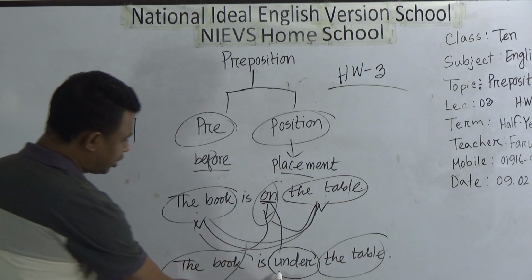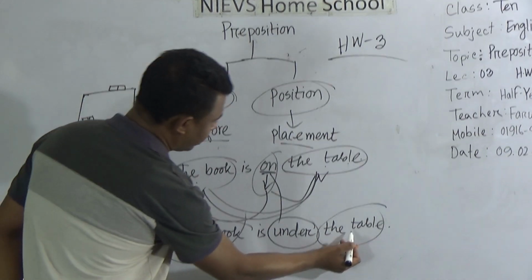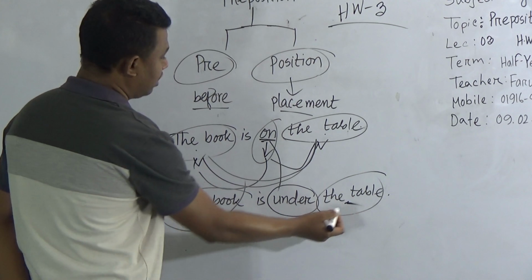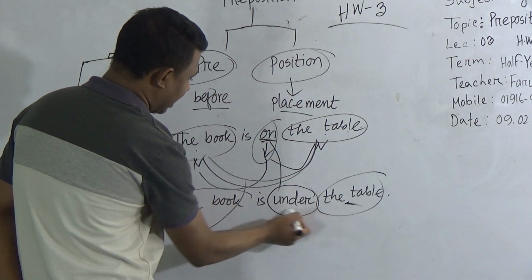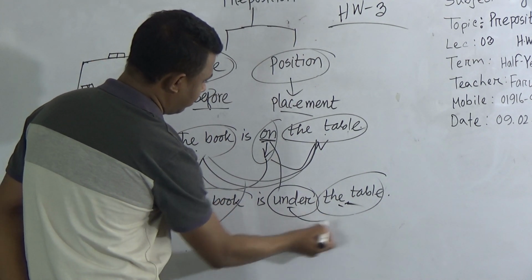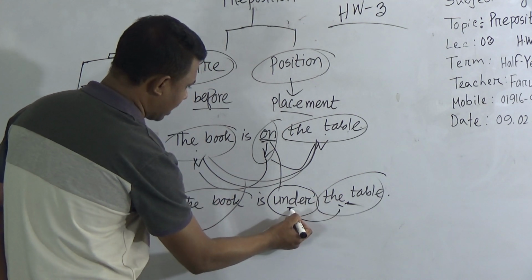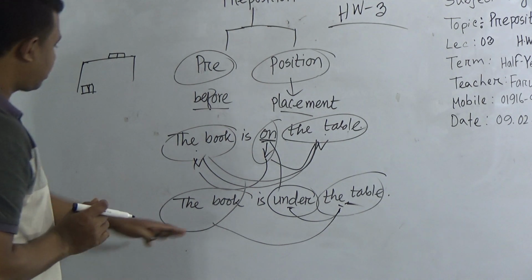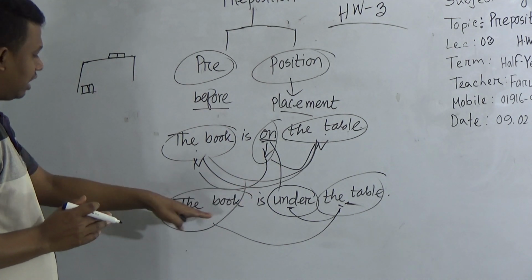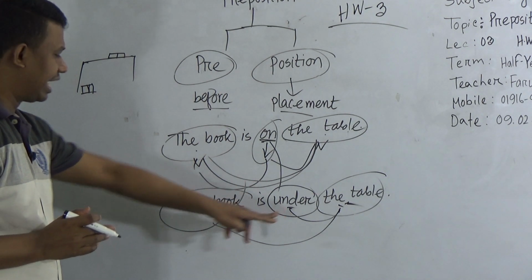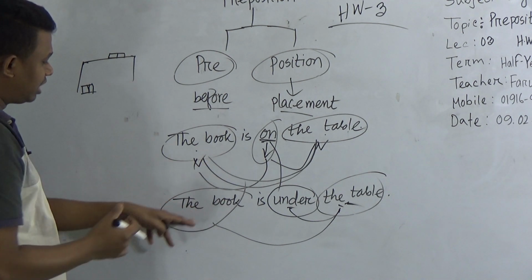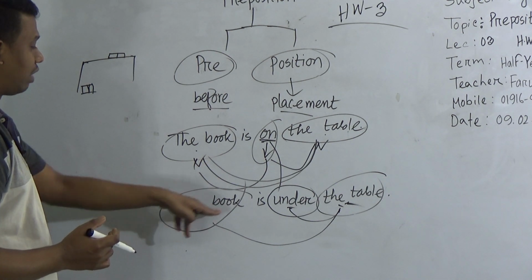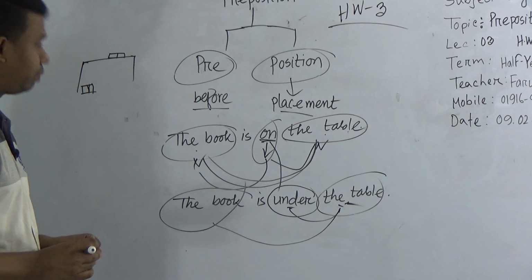So this is also a preposition. Why? The table is a noun, so its placement is before the noun. That means before this noun, and it also connects this noun and this noun, the book and table. How does it connect? It indicates where the placement of the book is. It's under. So from that notion, it's a preposition.